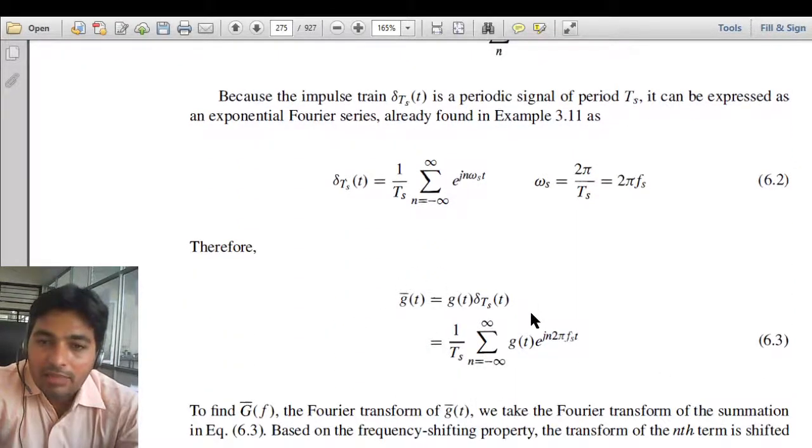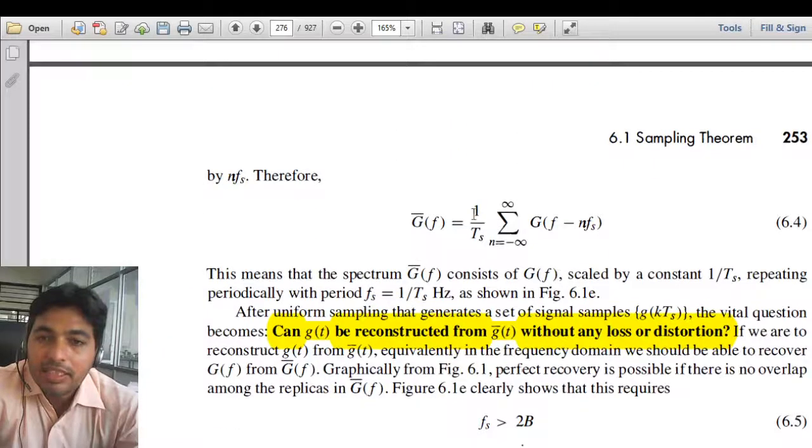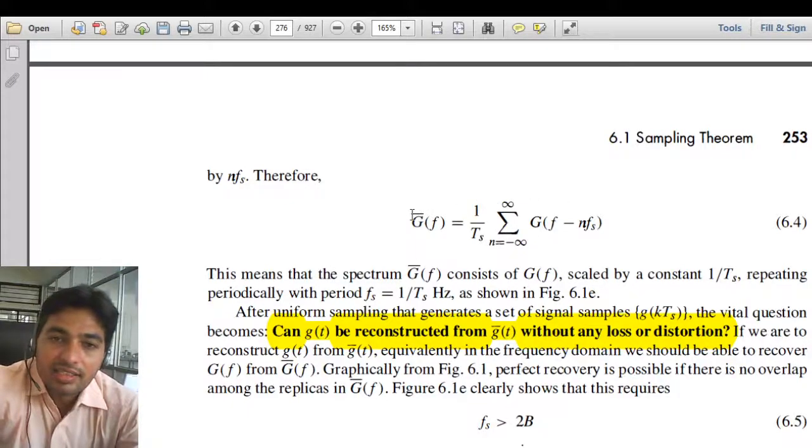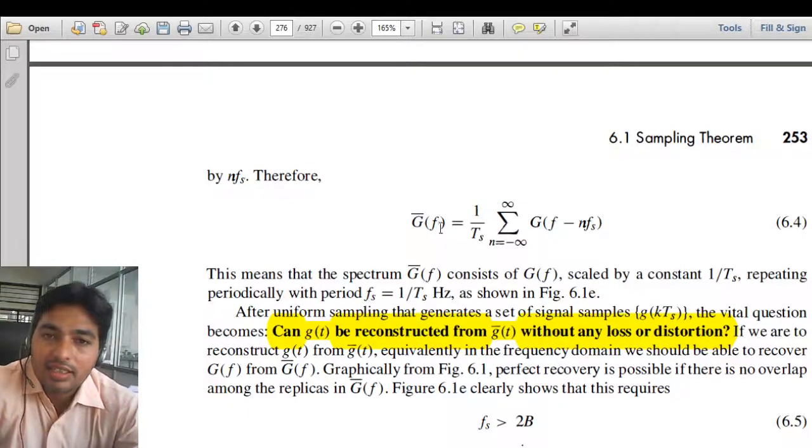So when we multiply this, we have a repetition of our spectrum, which is denoted by G bar F, that is the spectrum of the sampled, or discrete, signal, equal to the repetition of the spectrum at each and every Fs.